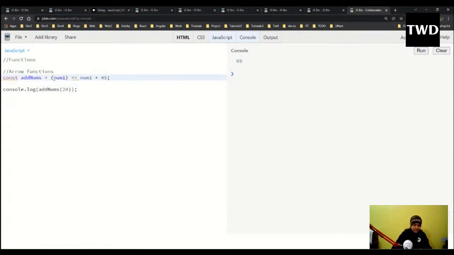When there is only one parameter, I could remove the parentheses also. If someone is seeing this for the first time, they will think this is not even a function. So this is how arrow functions work. They can be condensed this much. With this, we actually complete all of the JavaScript basics, which is a theory kind of thing.